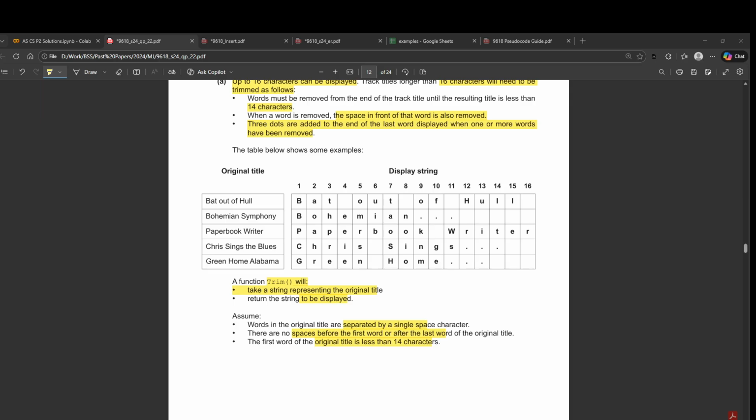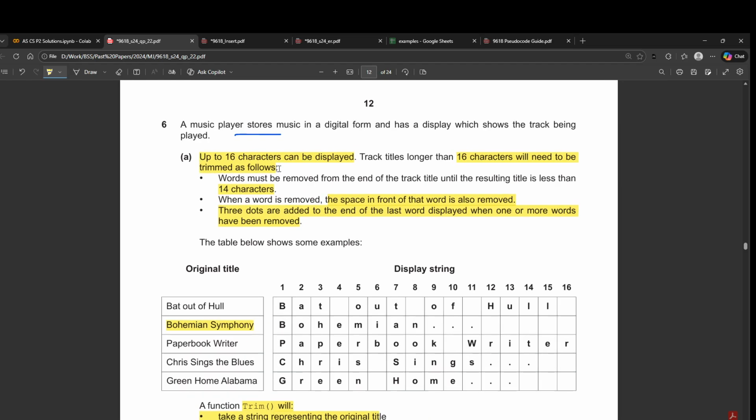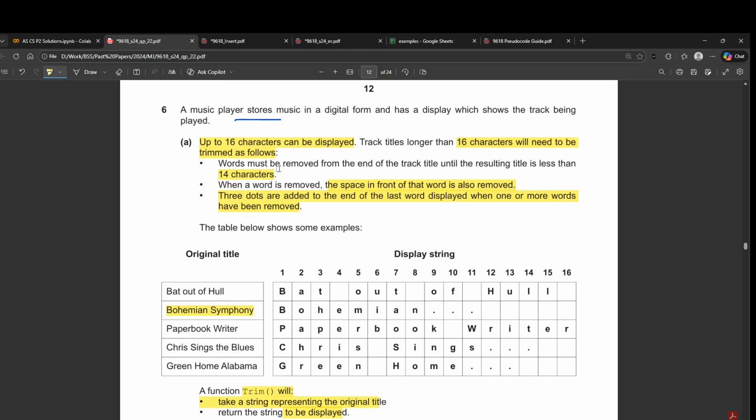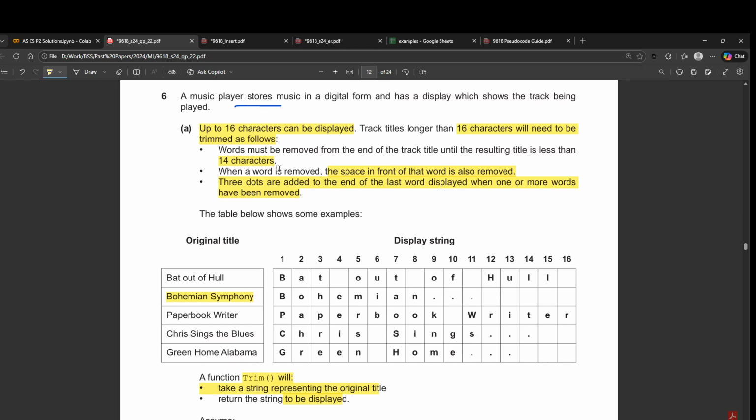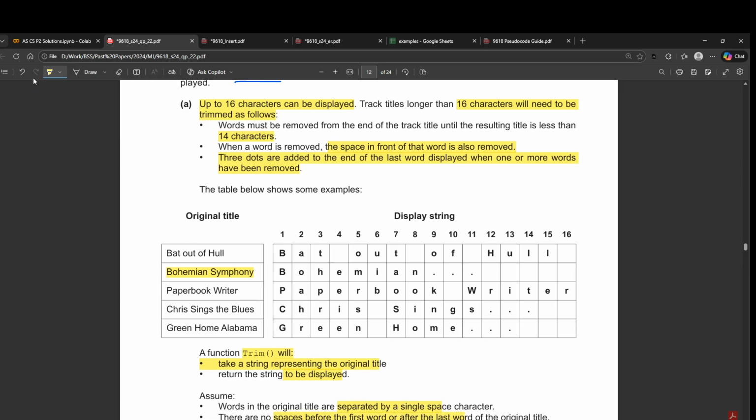So keeping all of this in mind, let's say we have this song here, Bohemian Symphony, and we have to count up to 16 characters. Anything longer than 16 characters will be trimmed, and then the trimmed title must be less than 14. So let's count. 1 2 3 4 5 6 7 8 9 10 11 12 13 14 15 16. Okay, this is the 17th character.